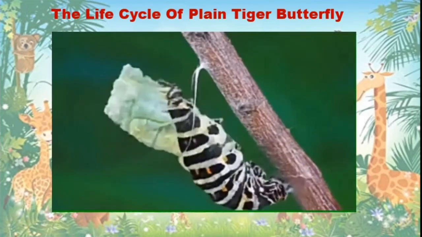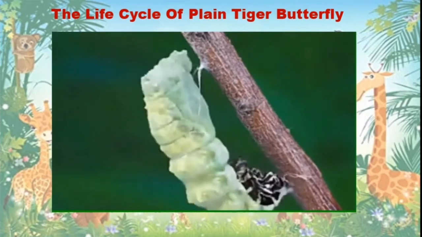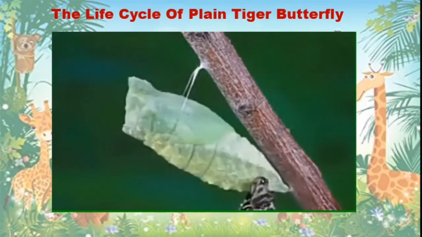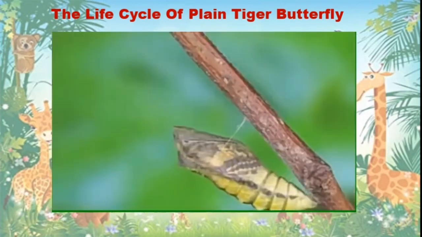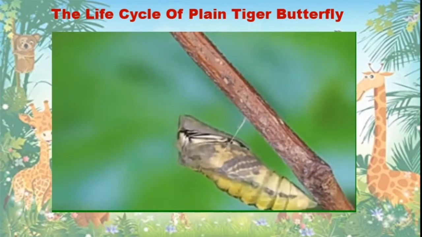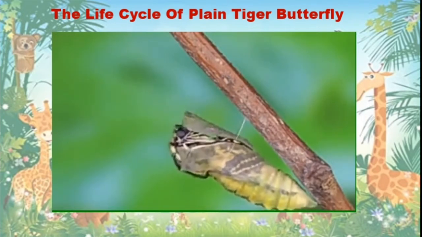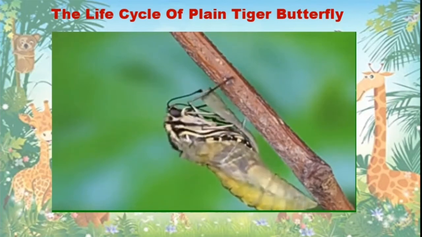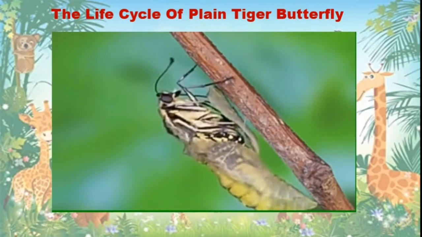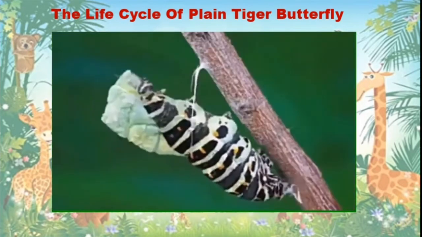The growth of the butterfly completed. Now it is changing its shape. Pupa chrysalis changing into beautiful butterfly. Now observe it carefully. Chrysalis turning into beautiful butterfly.